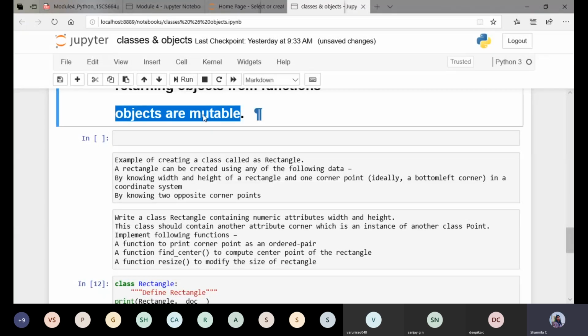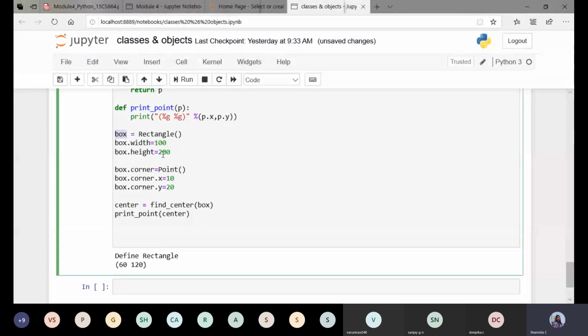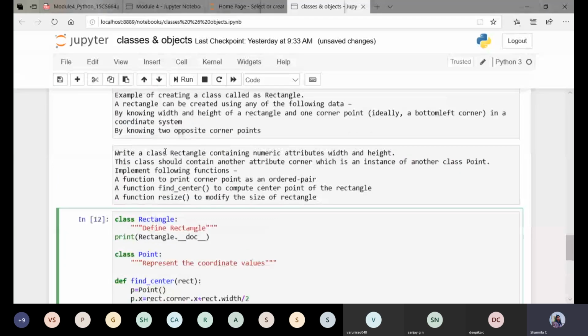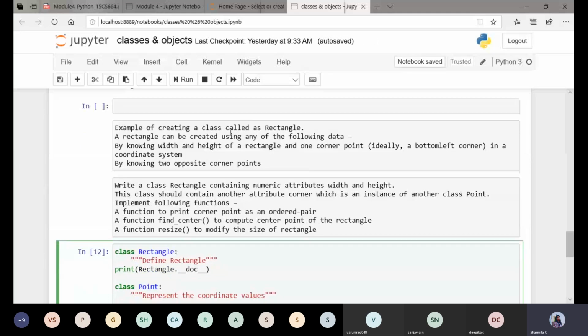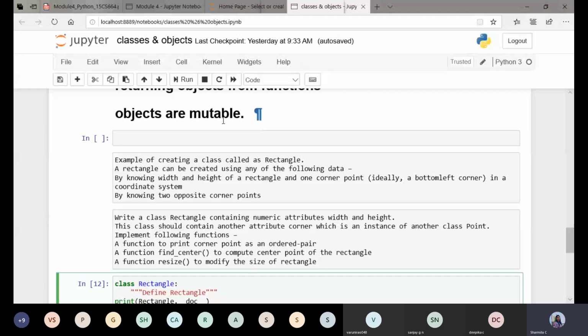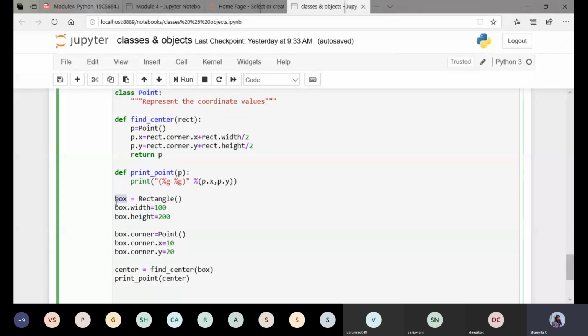The state of an object can be changed by modifying any of its attributes. Whenever you consider any object, suppose I consider this box as an object, the state of this particular object can be changed or modified by modifying any of its attributes. If I modify any of these attributes, the state of the object is changed, so we can tell that these objects are mutable. Immutable means we cannot change it. Mutables are the ones where we can change the values. I think you are aware of the difference between mutable and immutable. Strings are immutable, whereas lists are mutable. You already know that. In a similar way, here the objects are mutable: the state of an object can be changed by modifying any of its attributes.